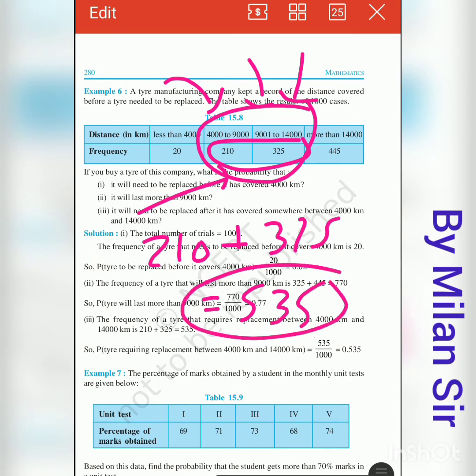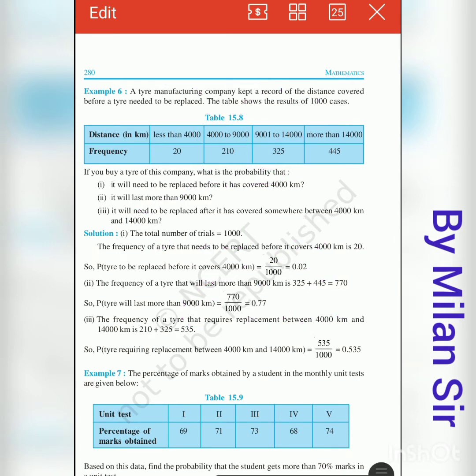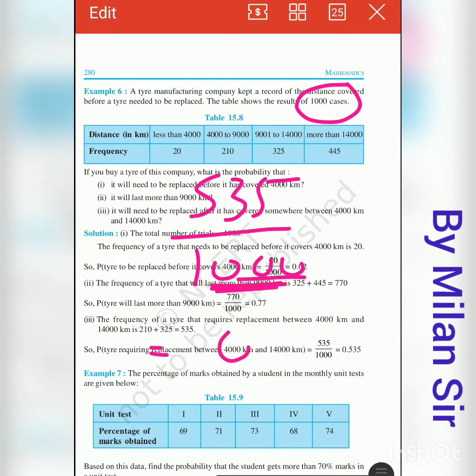This becomes our favorable outcomes. In between 4,000 to 14,000, we need to add these two frequencies, 535. It becomes our favorable outcome. So 535 favorable outcomes divided by total outcomes 1000. Now we need to put the decimal point before three digits. So 0.535. This is the answer of this probability.